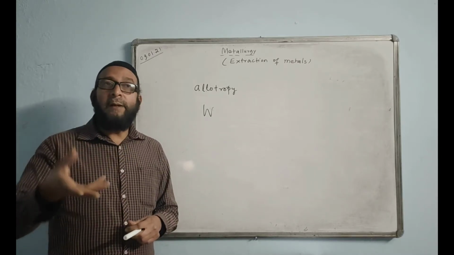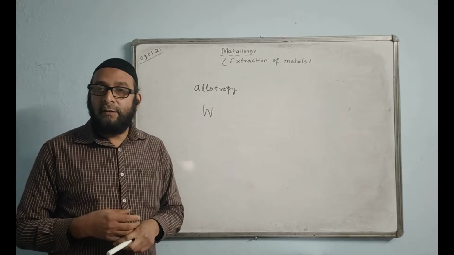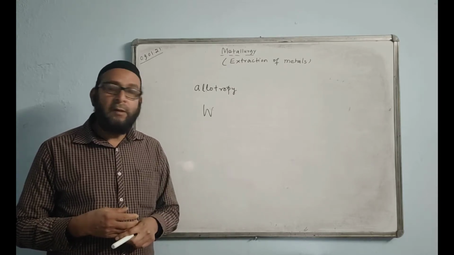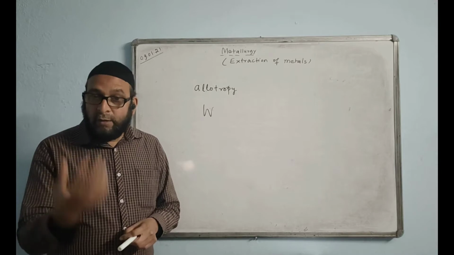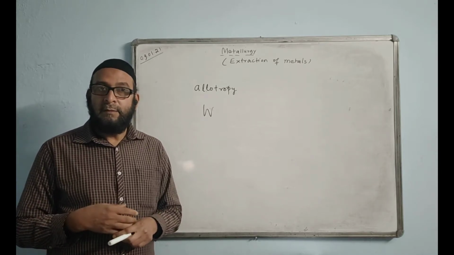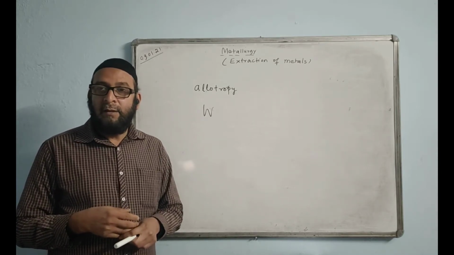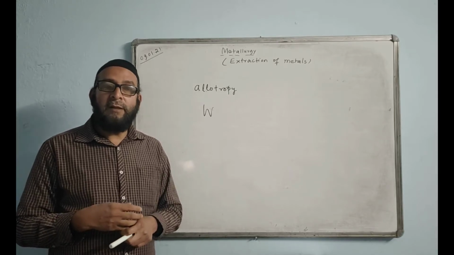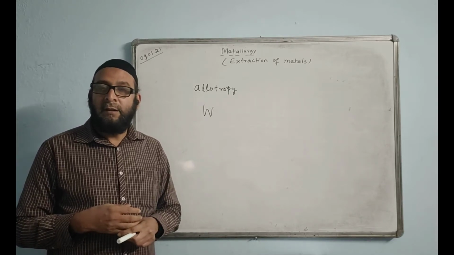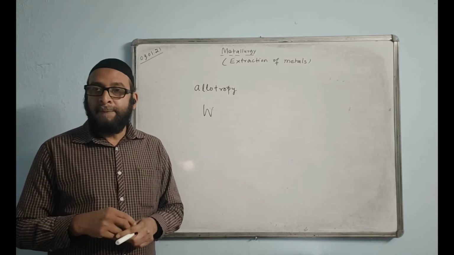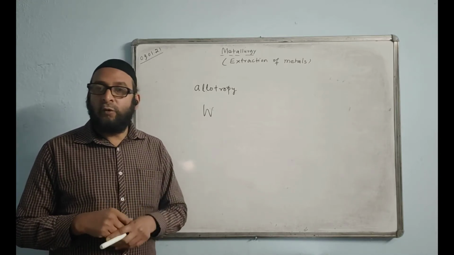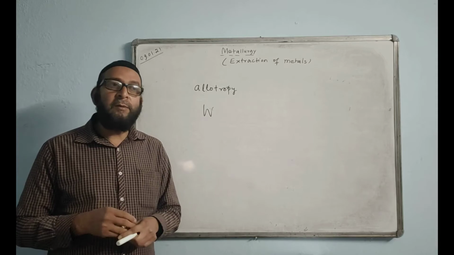Now, similarly, non-metals are generally bad conductors, but do we have any non-metals which are good conductors of electricity? The answer is again yes. Exceptions are always there. The answer is graphite and gas carbon. These are the two non-metals which are good conductors of electricity. What is gas carbon?